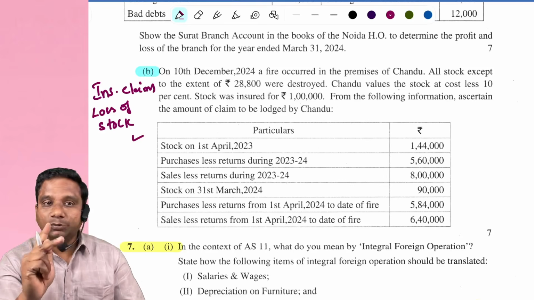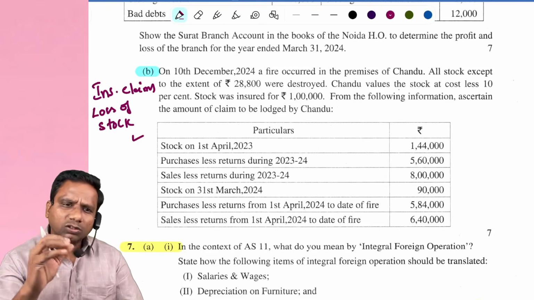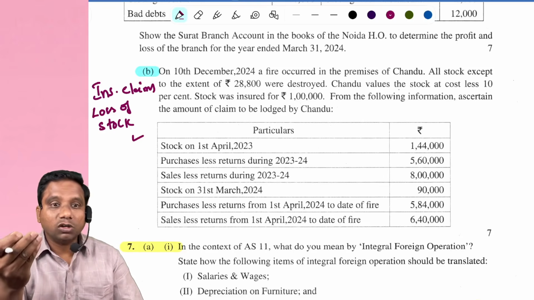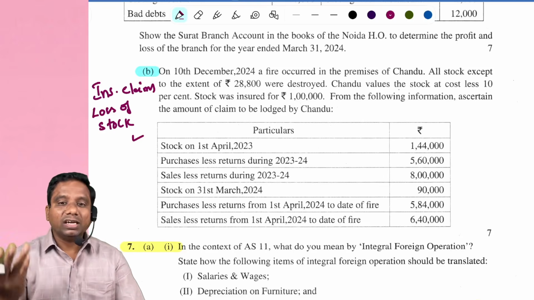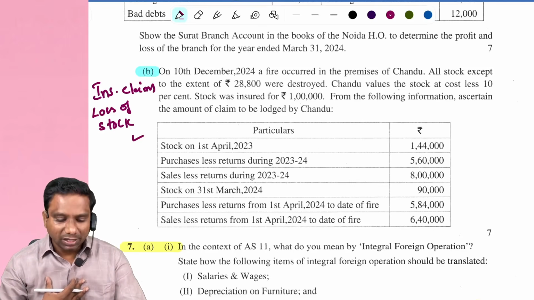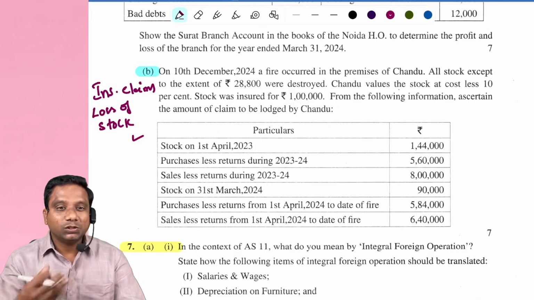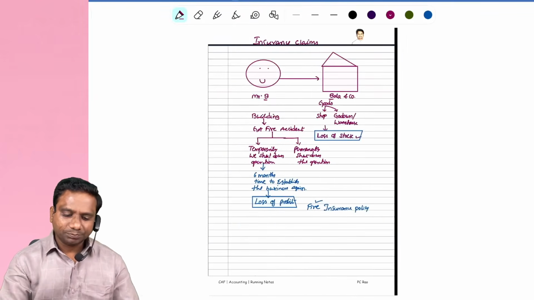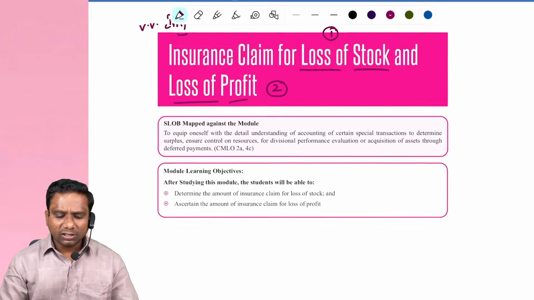But both concepts are very important. Out of them, loss of stock is very important. Maybe next attempt, we may get a question from loss of profit, and we cannot say. So what is there in our hands? Just to prepare for the exam. That's it. Clear, students? Now look at, without wasting much time, here we try to understand the concept of insurance claim for loss of stock and loss of profit.